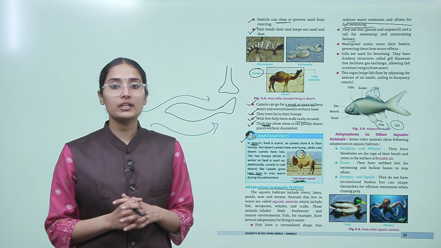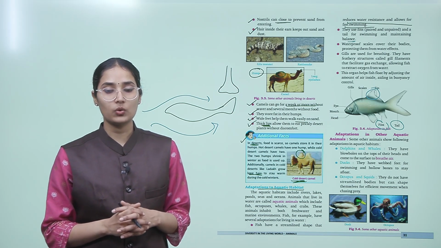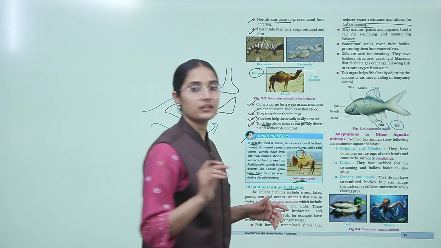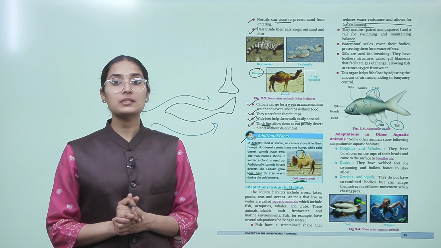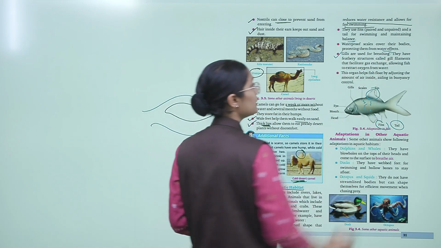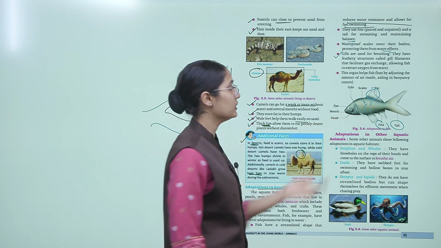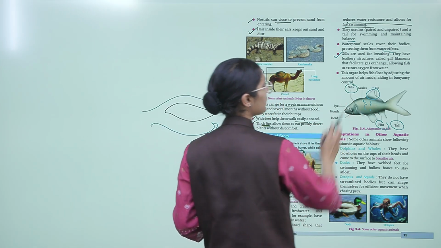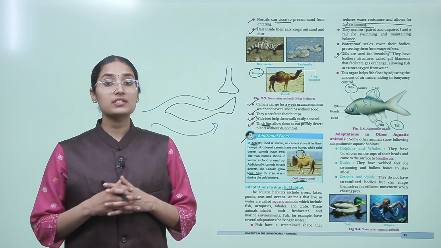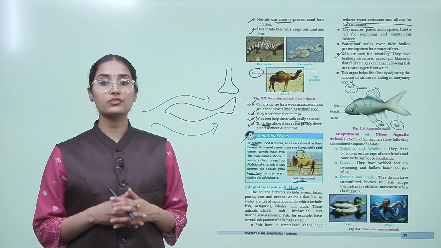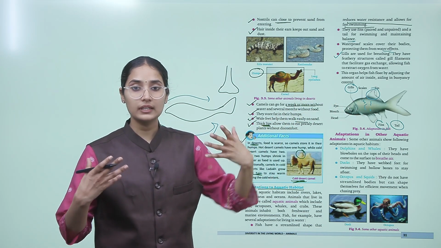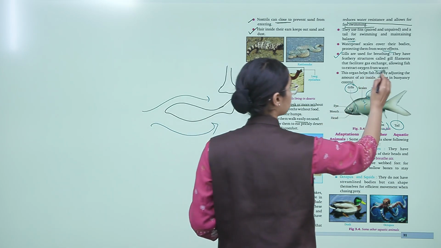Waterproof scales cover their bodies, protecting them from water effects. So they have scales on their body which have a slippery texture, and this protects them from any kind of water effects. Gills are used for breathing, right? So they have a different mechanism for breathing. They have gills, and they have a feathery structure called gill filaments that facilitate gas exchange to extract oxygen from the water. So they have these gill filaments and gills so that they can breathe in oxygen from the water.